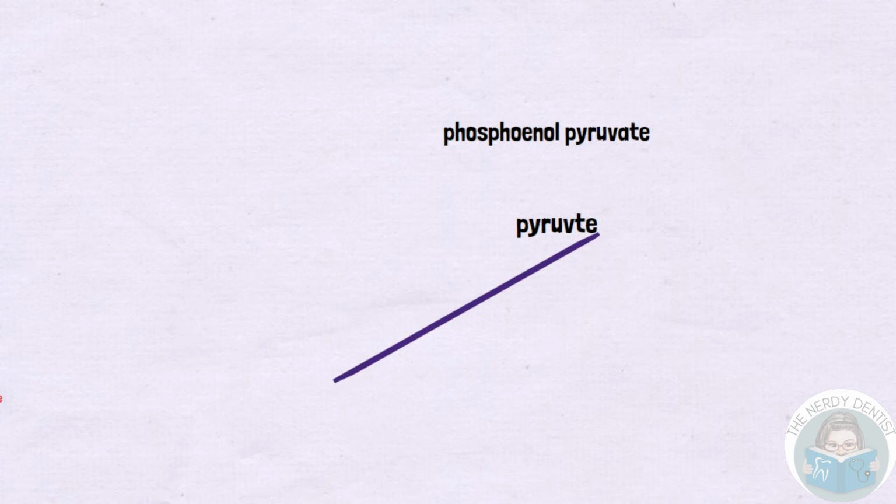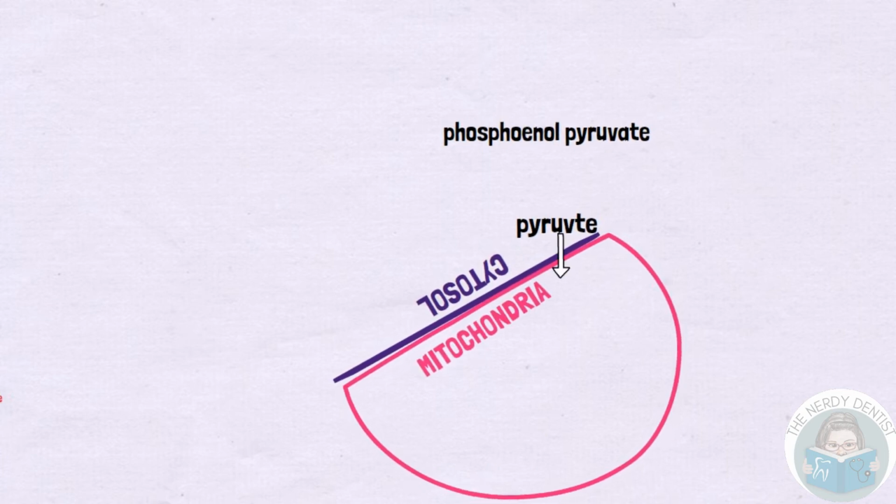Now we know that pyruvate is present in the cytosol. From the cytosol, pyruvate is carried into the mitochondria. In the mitochondria, it is converted to oxaloacetate by the enzyme pyruvate carboxylase.